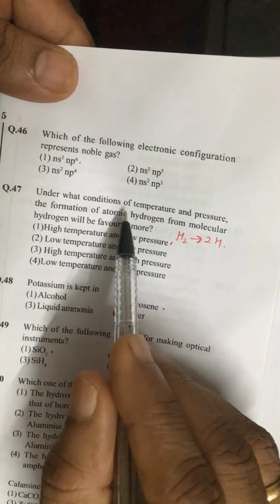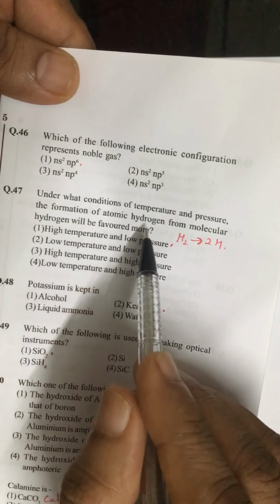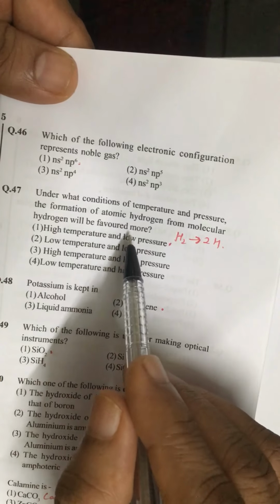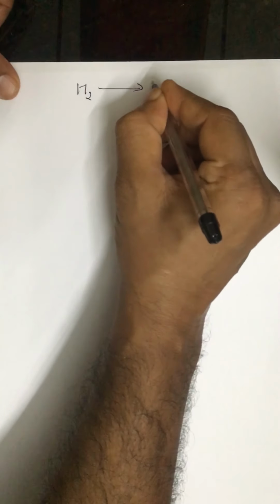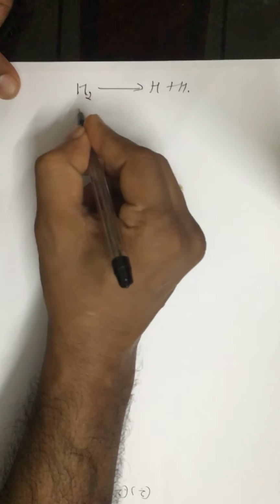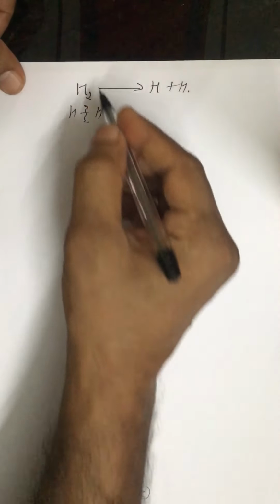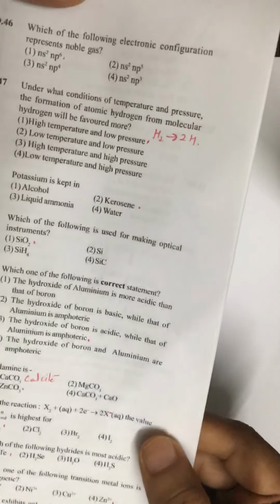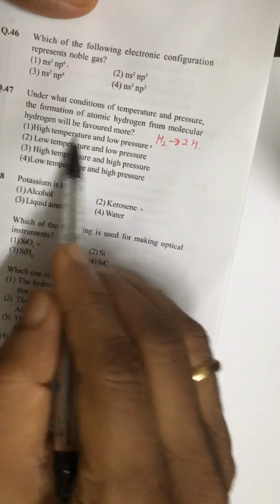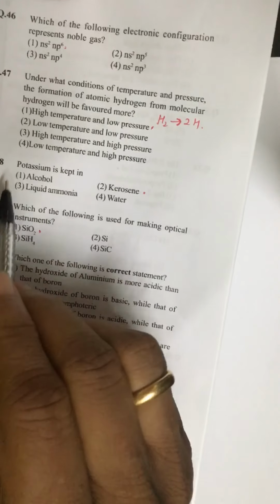47. Under what condition of temperature and pressure will the formation of atomic hydrogen from molecular hydrogen be favored? If you want to break H2 into H plus H, obviously you have to break the H-H bond, so energy is needed. So high temperature is one condition. Now this is 1 mole and we are getting 2 moles, means volume should be more, means pressure should be less. So it is high temperature and low pressure.